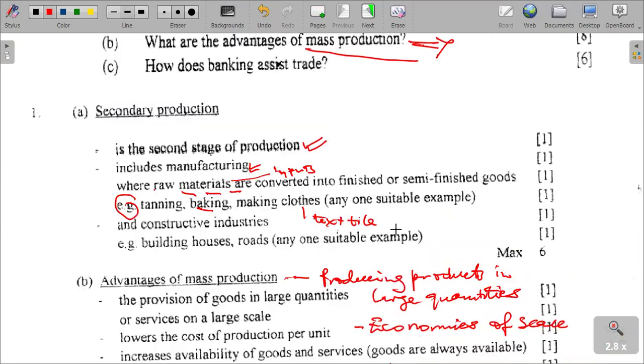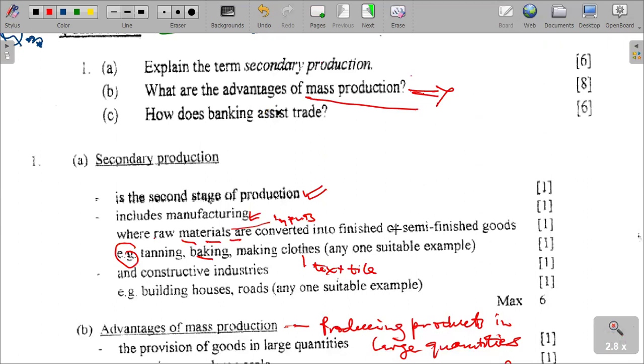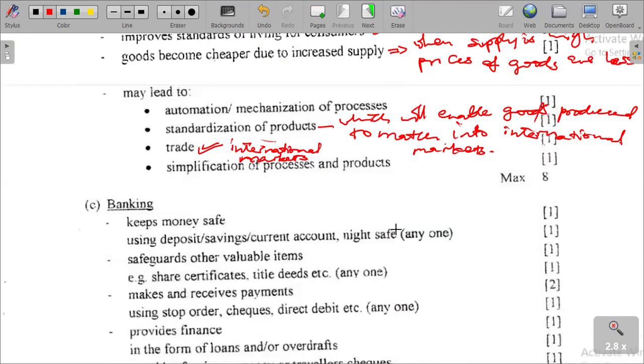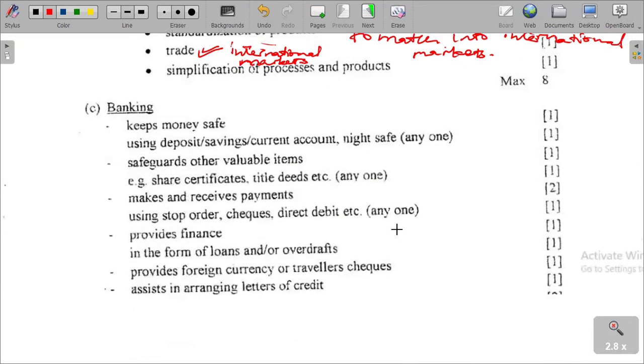And then the next question says, how does banking assist trade? Banking is an ancillary service. It is an aid to trade. One thing that we should understand is that it's an aid to trade. In order for us to do trade, banking must be there. How does it help? It helps by keeping money safe.